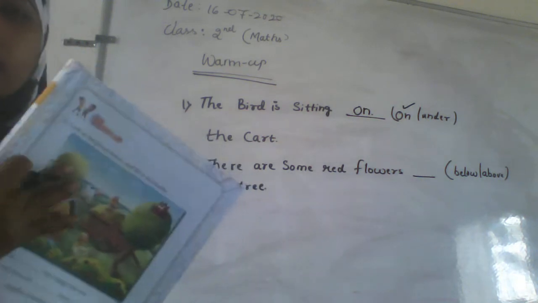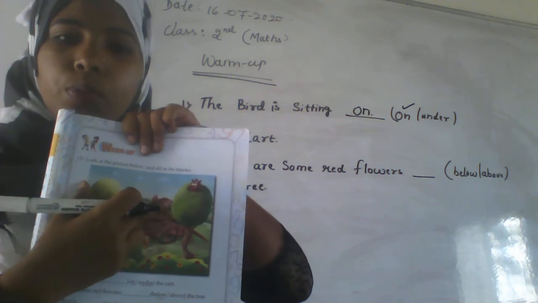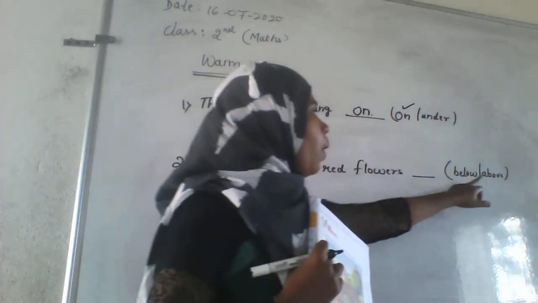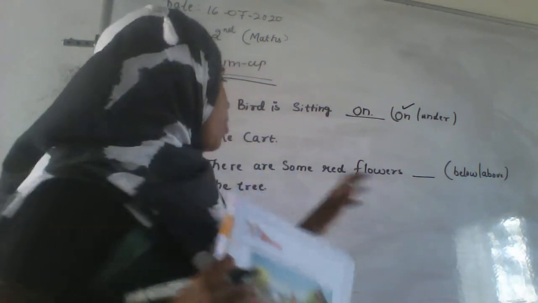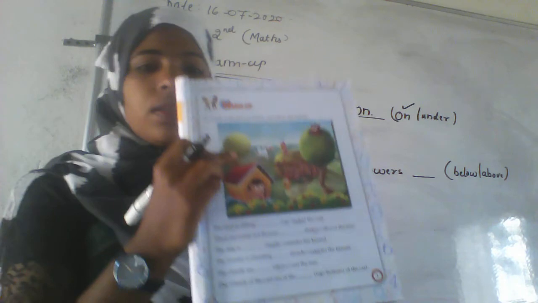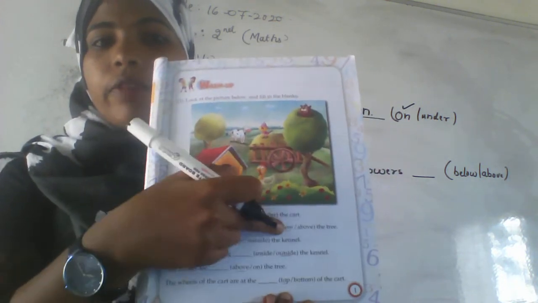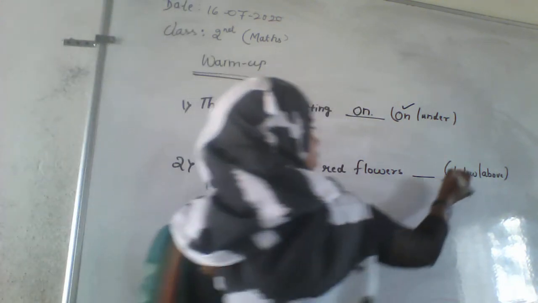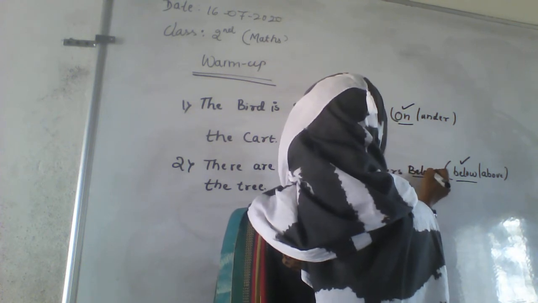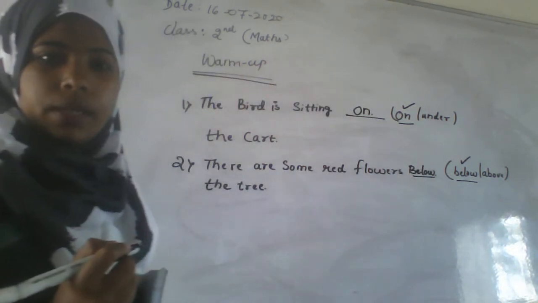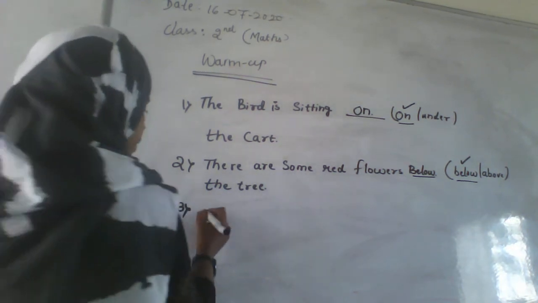Here the trees are there. 2 trees are visible. Is it visible to everyone? Is there any flower above the tree? No, right? Below or above. Above means on top of the tree, below means under the tree. Here there are some red flowers. Where are the red flowers? Here. Means it is a tree and the flowers are below the tree. The right answer is below. Below the tree.